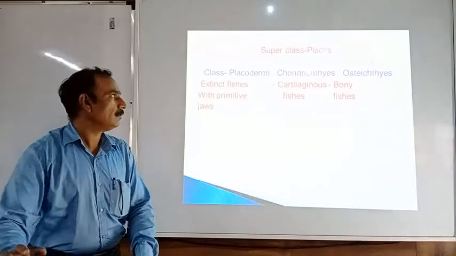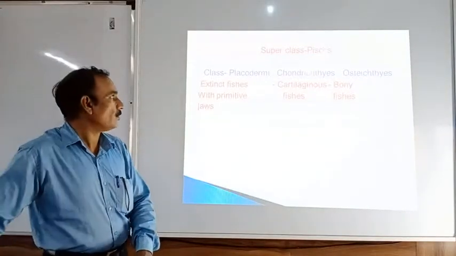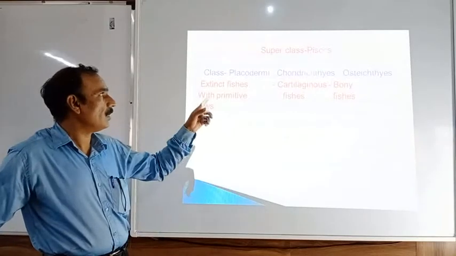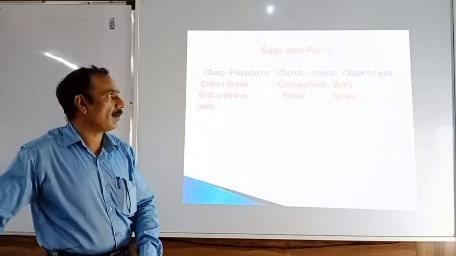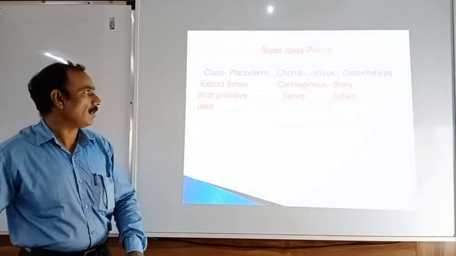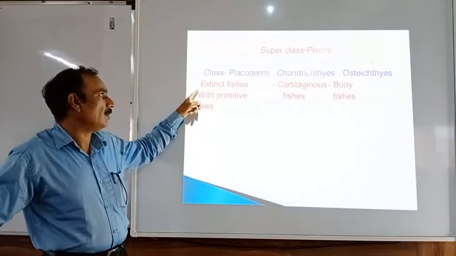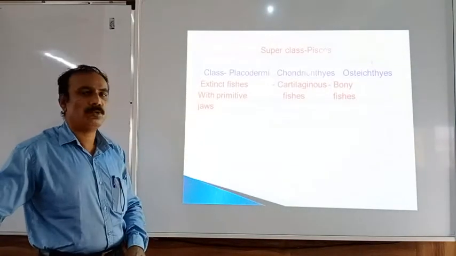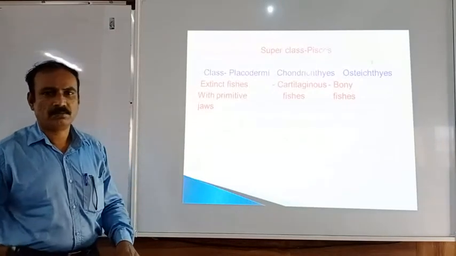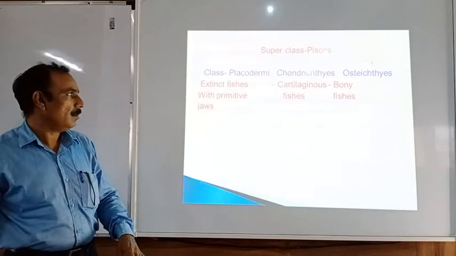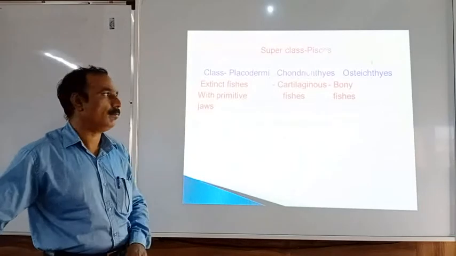Now this is the outline of the classification of superclass Pisces. Superclass Pisces is divided into three classes: class Placodermi, class Chondrichthyes, and class Osteichthyes. In the class Placodermi, all of these are extinct fishes with primitive jaws. These fishes are not present on the surface of the earth.